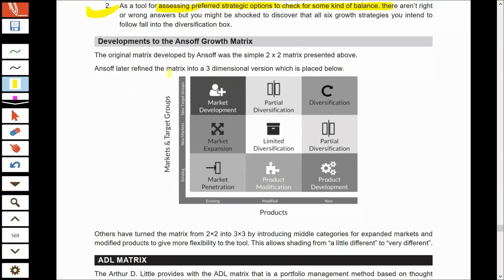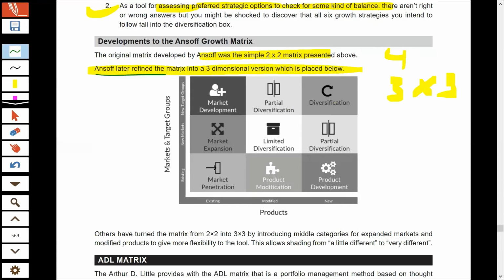Previously Ansoff gave a 2x2 matrix, that is 4 different strategies, but thereafter Ansoff modified it into a 3x3, that is a 9 cell matrix.